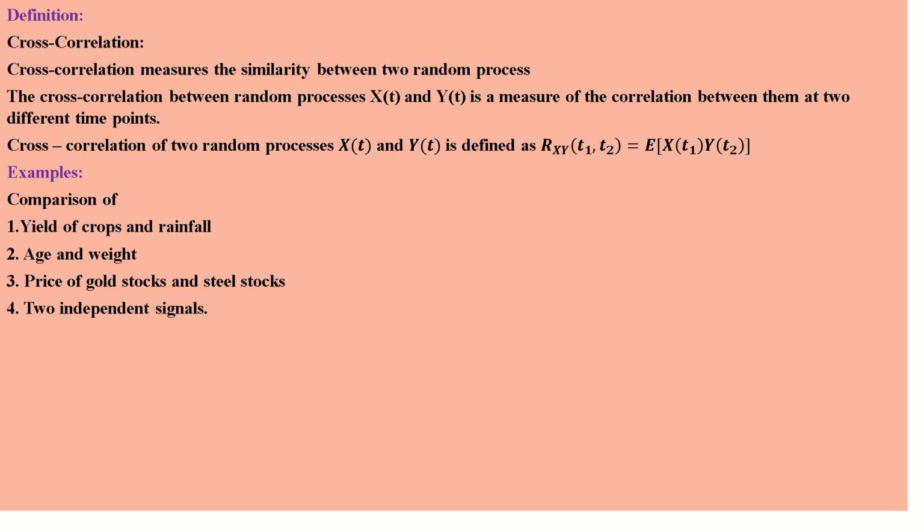Cross correlation between random processes is the same kind of measure as correlation and autocorrelation: the correlation between the two random processes at two different time points, that is also a comparison or similarity.